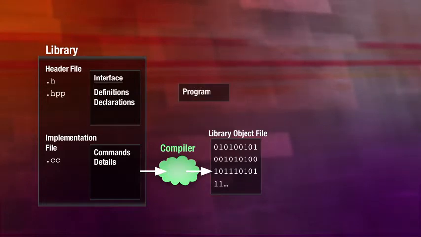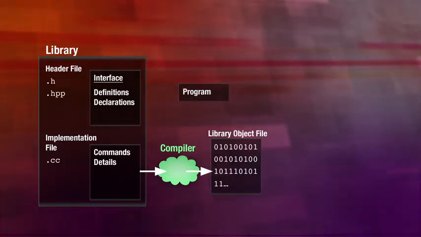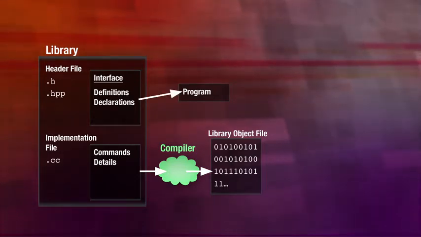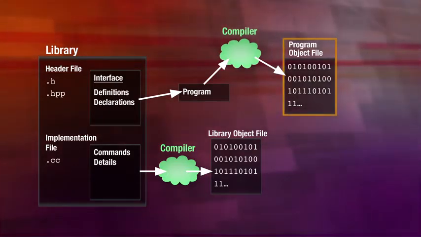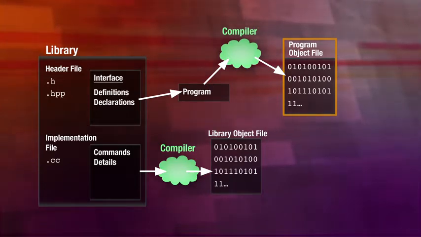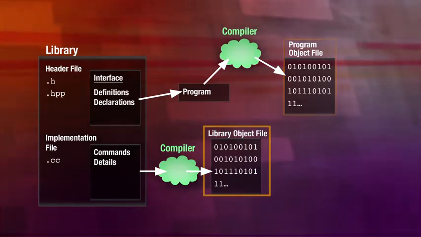Next, we have our program, the one that we want to actually make use of the library in. This is where we'll define main. It needs to know what functionality is available and how to use it. So to get access to that library's functionality, it will #include the library's header file. Our main program gets compiled into its own object file. But notice what's missing. This new object file does not have the actual implementation of the stuff in the library. Those commands are in the other object file, the library's object file.